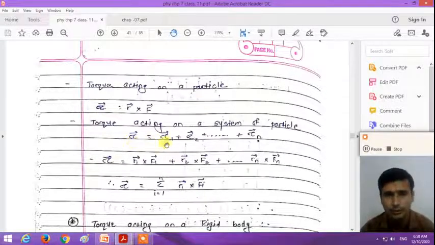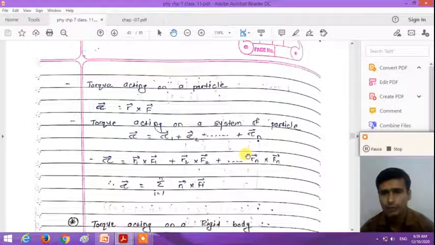Tau is equal to tau 1 plus tau 2 up to tau n. We take tau 1 is equal to r1 cross f1, r2 cross f2 up to rn cross fn. In the form of sigma, we can write tau is equal to sigma i is equal to 1 to n ri cross fi. So to calculate the torque acting on the system of particles, first calculate the individual torque acting on each particle, and then the vector sum of all the individual torques is the resultant torque acting on the system of particles, right?